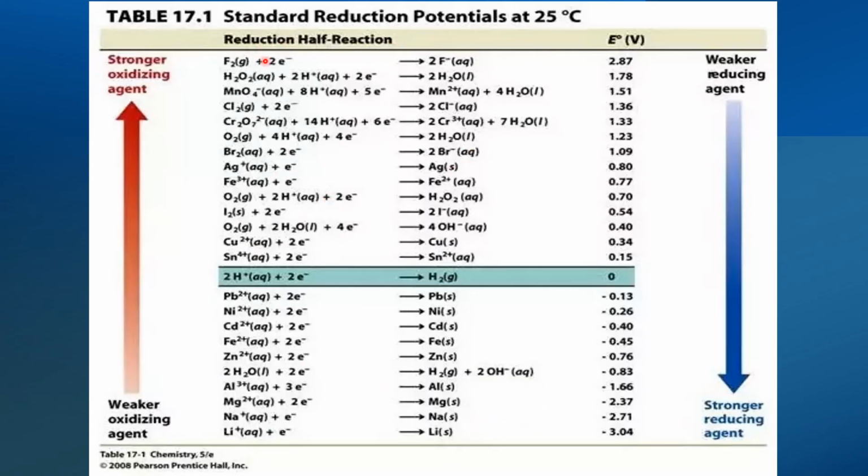This is a table of standard reduction potentials of different metal ions at 25 degrees Celsius with reference to hydrogen, whose standard reduction potential is considered to be 0. In this series, the metal ions are arranged in the decreasing order of their standard reduction potential values. So here, the metal ions placed below hydrogen, which have negative values, are more anodic and more active as compared to the metal ions placed above hydrogen, which have positive electrode potential values.